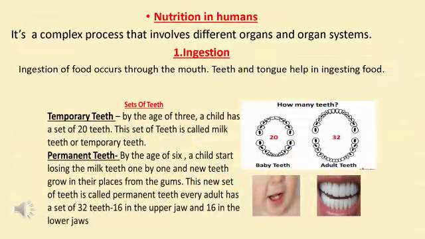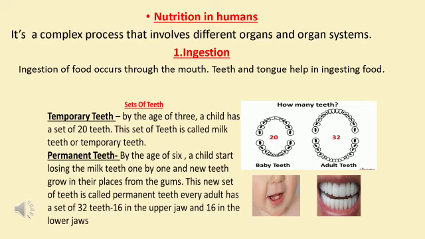Let's understand the process of nutrition in human beings. It's a complex process that involves different organs and organ systems. Different organs form the digestive system which helps in digestion of food. So the process of nutrition starts with the intake of food, that is called ingestion. Teeth and tongue help in ingesting food. Food is chewed with the help of teeth.